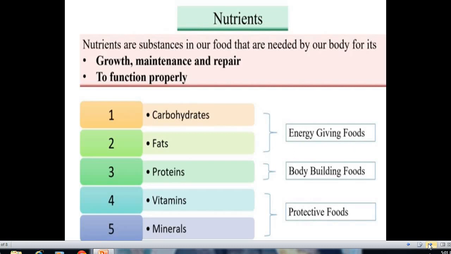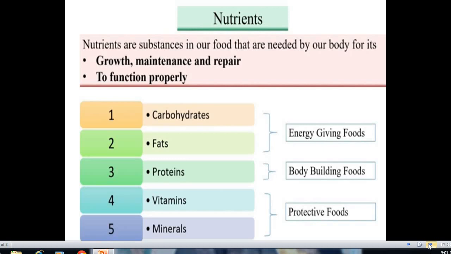Okay students? Now we can see here the carbohydrates, fats, proteins, vitamins, minerals. So carbohydrates and fats are the energy giving foods. These are the foods which can give energy to our body. Whereas protein is body building food. Why is it called the body building food? Because protein helps us to fight diseases and infections.